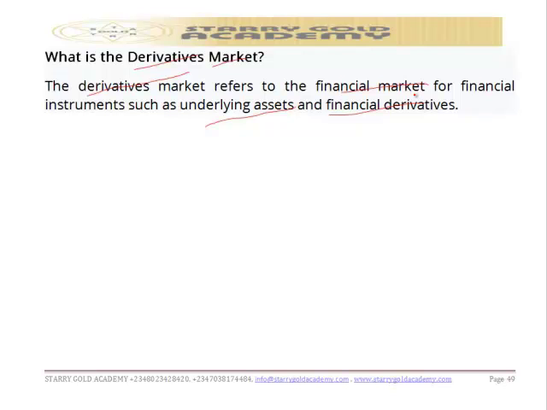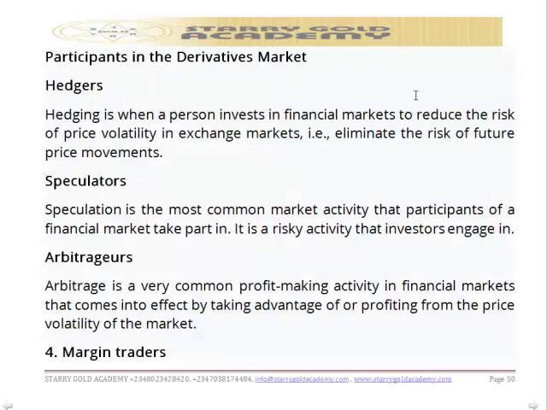And when we are talking of this market, there are certain participants in this market. Or before we go further, derivative market refers to the financial market, as I said earlier, for financial instruments such as underlying assets and derivatives. And there are certain participants that we have in this market. Participants in the derivative market can be categorized into four.